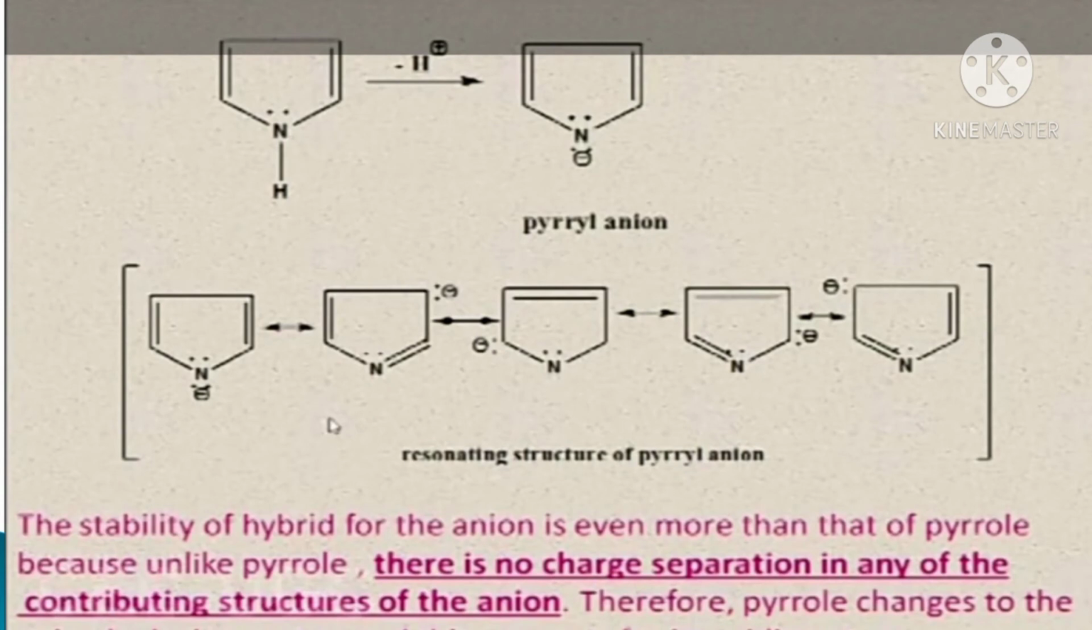Here is the structure of pyrrole. First, on loss of this proton, this bond shifts here, and with loss of the proton the pyrrole anion is formed. This pyrrole anion is very stable because it gives resonating structures of the pyrrole anion.